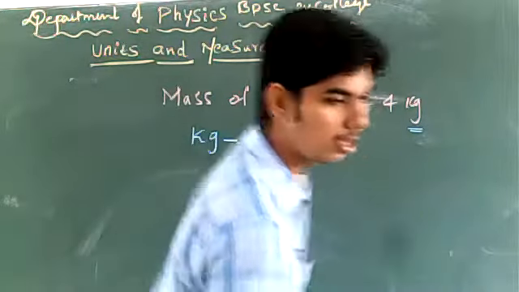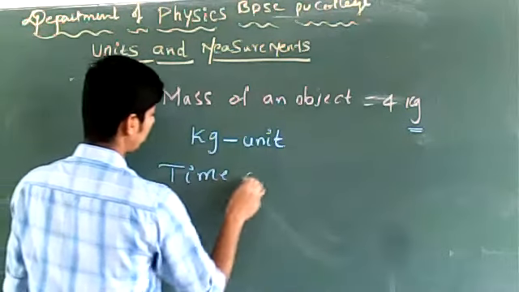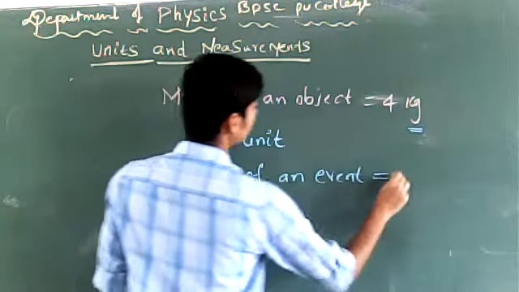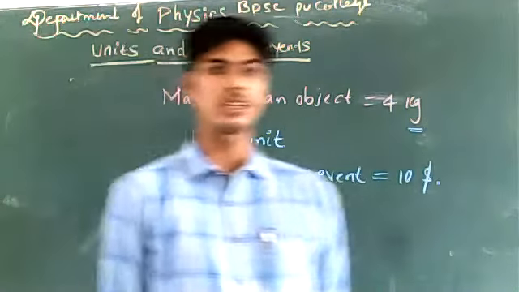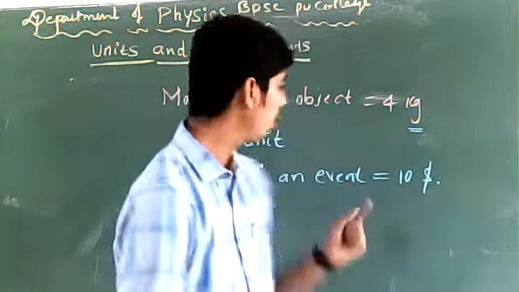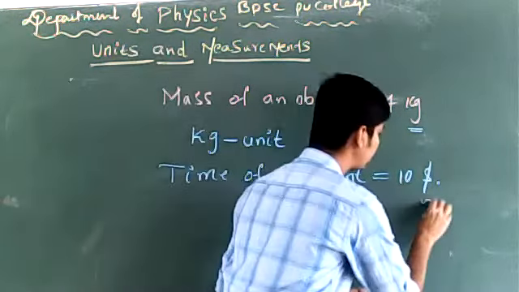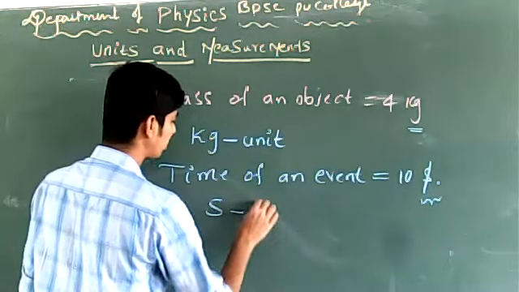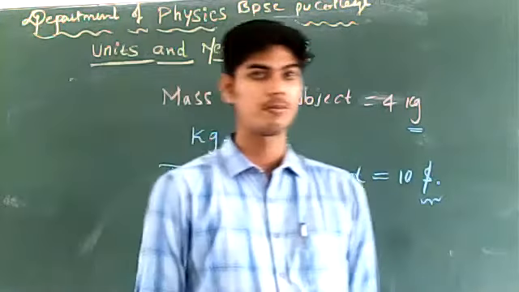So if I say time of an event is 10 seconds, then you need to understand that for measuring time, I am taking seconds as the unit. So second is considered as the unit or the standard for measuring time.